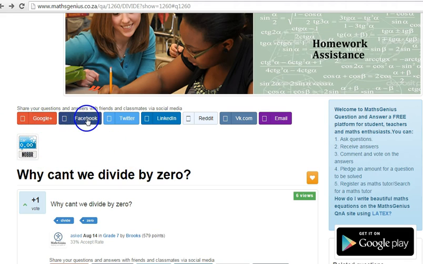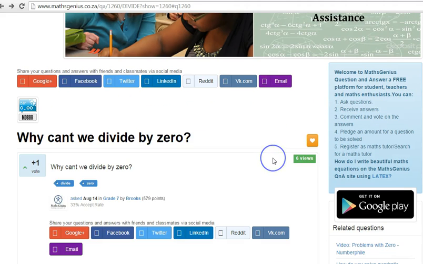You can share your maths questions and answers on the different social media platforms, even via email. And if you're on Android, you can even download the app and have it handy at all times on your phone. So the question that we're dealing with today is, why can't we divide by 0?